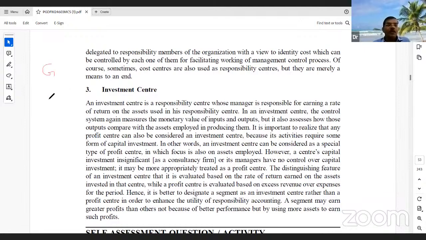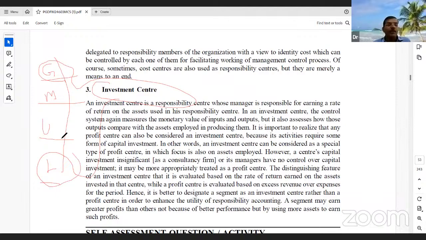If four Starbucks stores are there, Gachibowli, Madhapur, Uppal and LB Nagar, the four stores have different sales patterns and different cost patterns. But the company has to invest more in Gachibowli and less in LB Nagar or Uppal. Why? Because these stores are contributing higher returns compared to the other two.